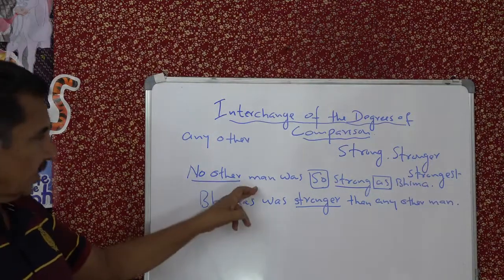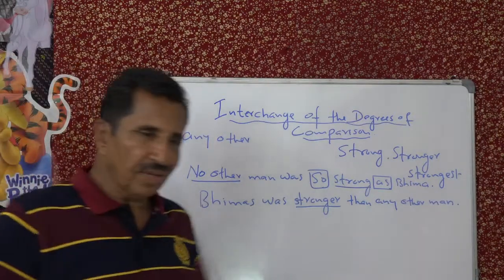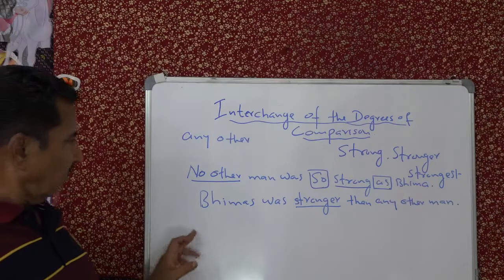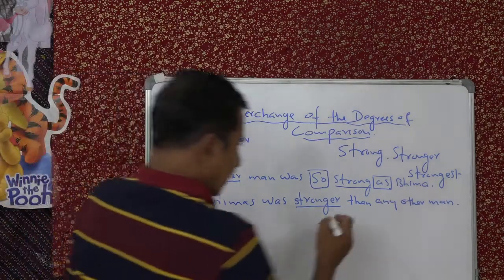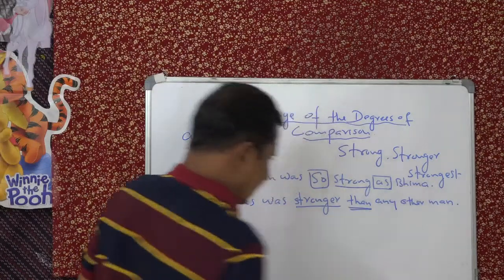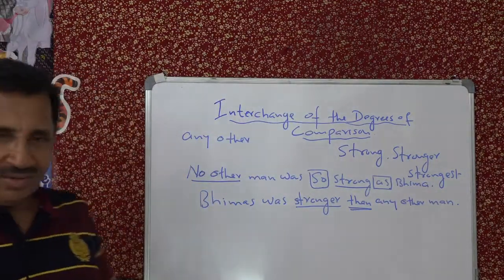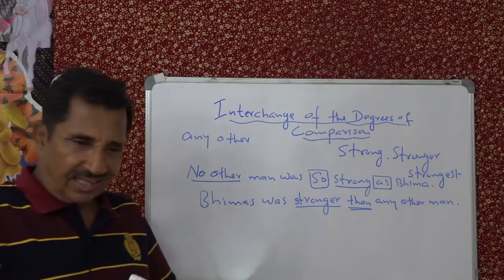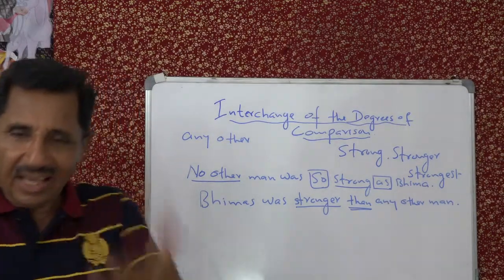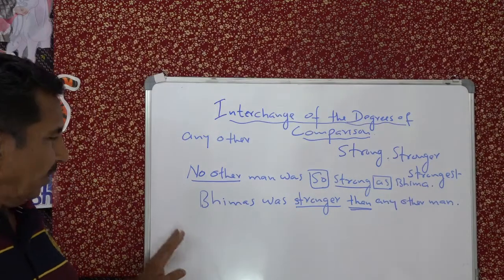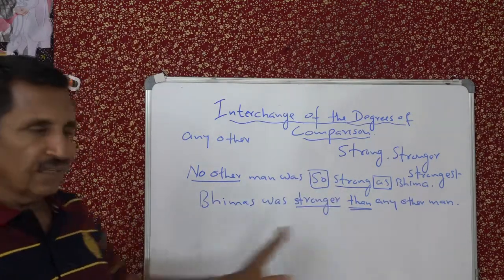Look at that: 'no other man' has become 'any other man', and you have to insert 'than'. That's a comparison: better than that, worse than that, cleverer than he. See the structural change in the whole sentence.